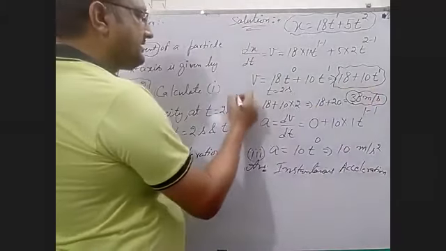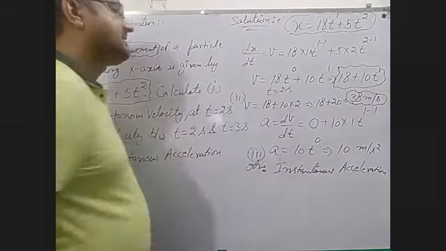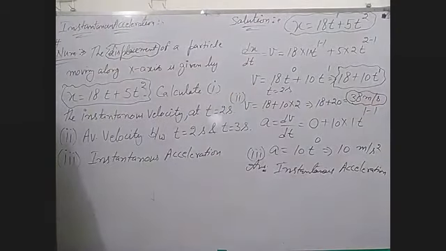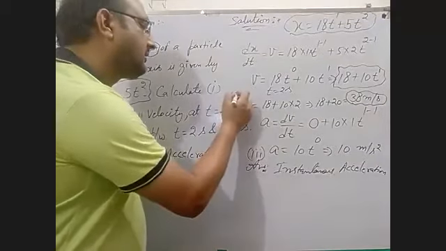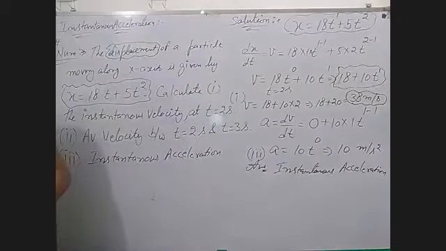This is the answer to question number 1. Now, what is question number 2? Average velocity between t is equal to 2 seconds and 3 seconds. What is the average velocity formula?